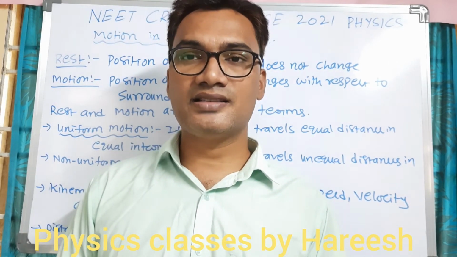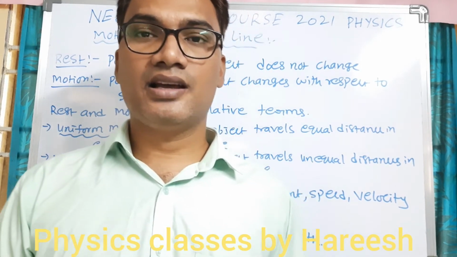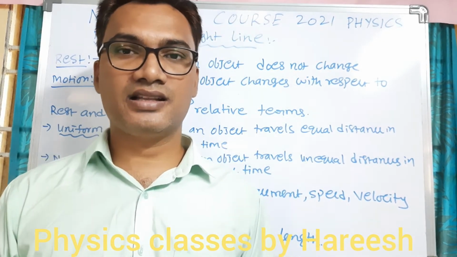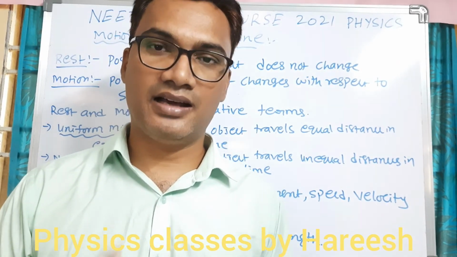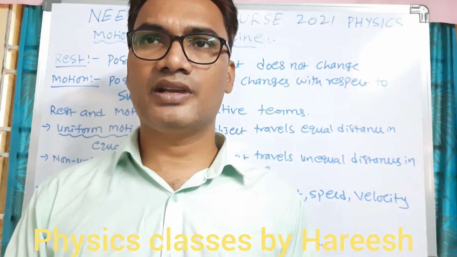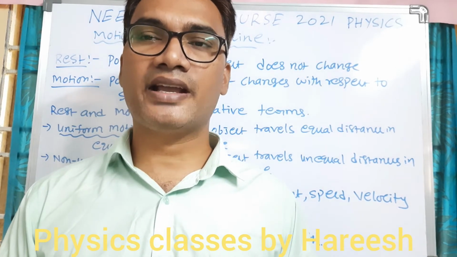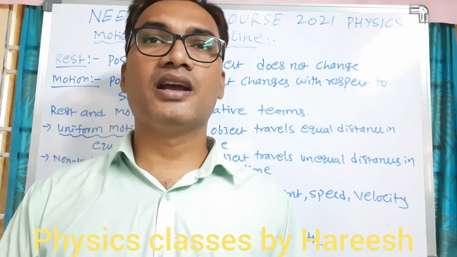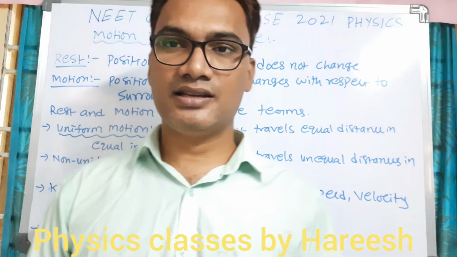As we know, a vector is a physical quantity which has magnitude and direction, and a scalar is a physical quantity which does not have direction. So here also, distance does not have a particular direction, because of that reason it is a scalar quantity. Displacement has direction and magnitude, so it is a vector quantity. Displacement can be positive, negative and zero, and we'll see all these cases in the next class.